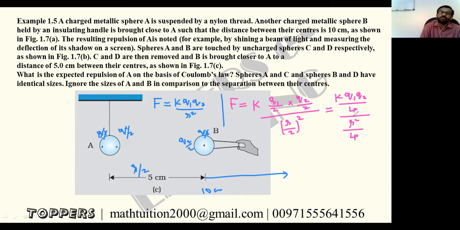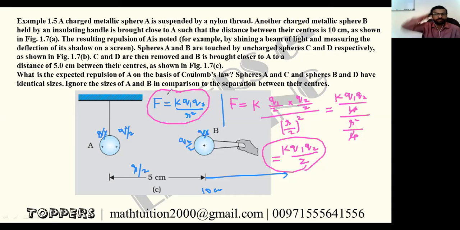So 4 and 4 get cancelled, right? So what is remaining? K Q1 Q2 by R square. So there is no change; initially and finally we are getting the same force. Here the value and here the value, both are same. Clear? Understood?